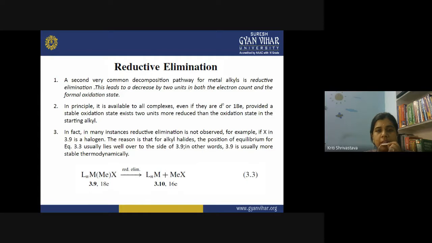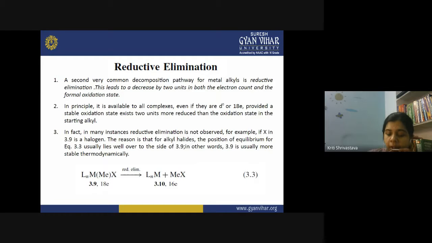So in principle, the reductive elimination reaction can take place in all types of complexes, even when they are d0 or 18 electron complexes. d0 is when the metal has nothing to lose, that is, its electronic configuration is d0 in that oxidation state. And it can even happen when our complex has 18 electrons.